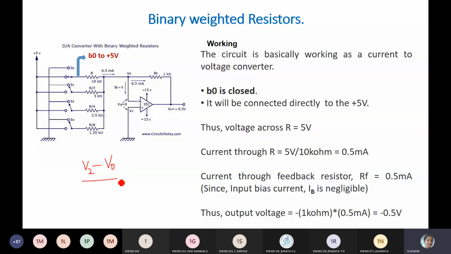Okay. So V2, due to the virtual ground concept, will be 0. And I need to find out this. And this is what I've written as current, the feedback current. As you know, the same current flows. What is the value of IF now? Whatever current flows here, the same current is flowing here also. So you got 0.5 milliamps. So 0.5 milliamps is equal to minus V naught by RF. How much is RF? RF is of how much?